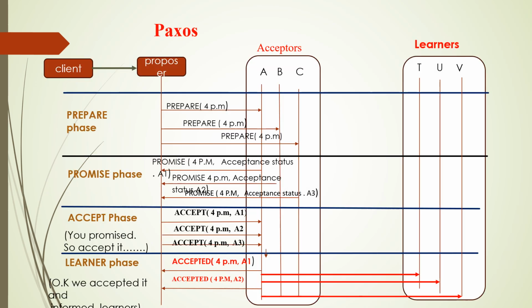This is a diagram of the Paxos algorithm. There are several phases: the prepare phase, promise phase, accept phase, and learner phase. In the prepare phase, the proposer sends a prepare message to acceptors. In the promise phase, the acceptor has to send a promise message to the proposer. Then again the proposer sends an accept message to acceptors. As they promised, they should accept the accept message, and once consensus is reached, they will inform the learner about the decision they have taken. So consensus is reached. Any doubt, ask me.